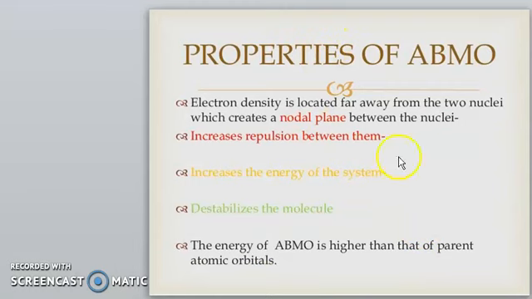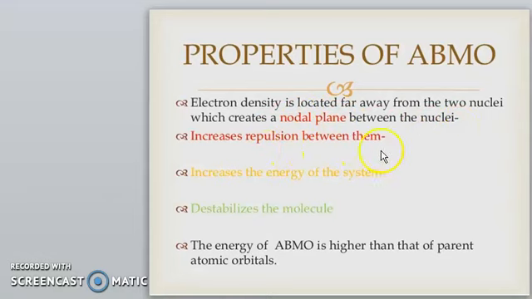Here are the properties of anti-bonding molecular orbitals. Electron density is located far away from the two nuclei, which creates a nodal plane between the nuclei.